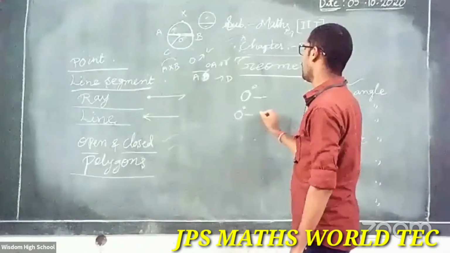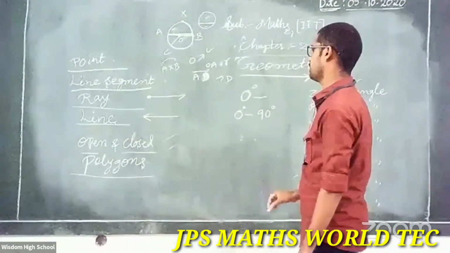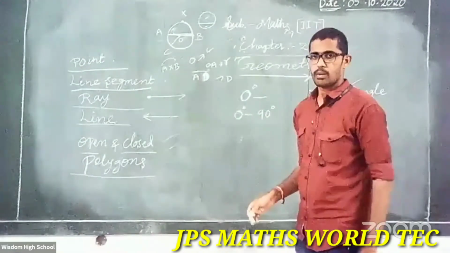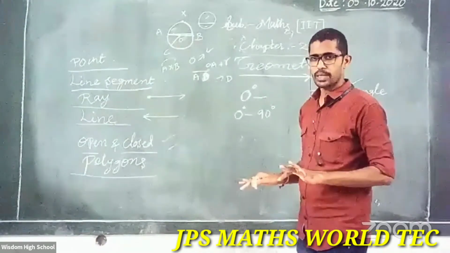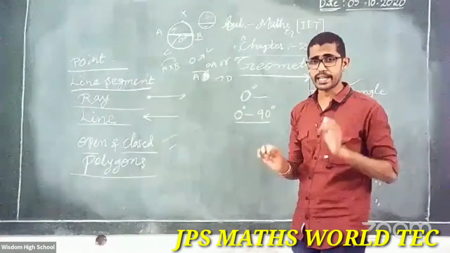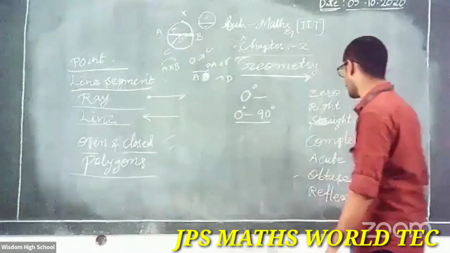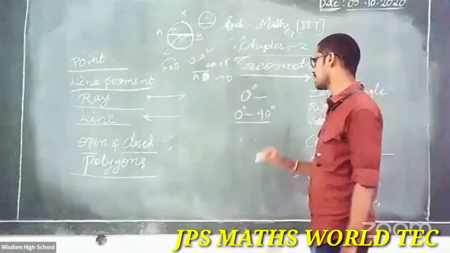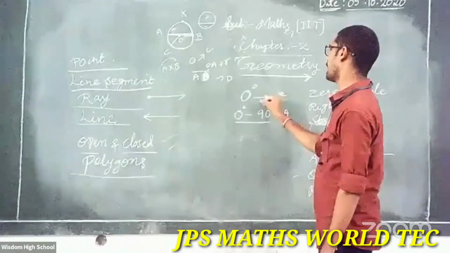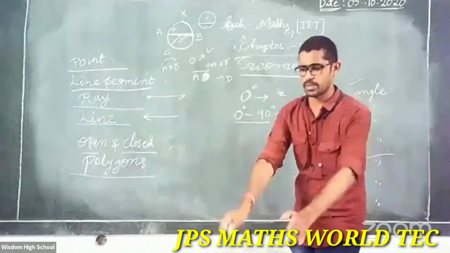Between 0 and 90: above 0, below 90. That angle is called an acute angle. Suppose, observe my hand.